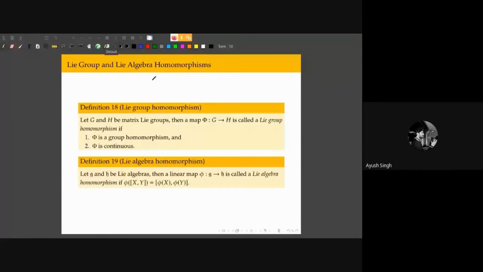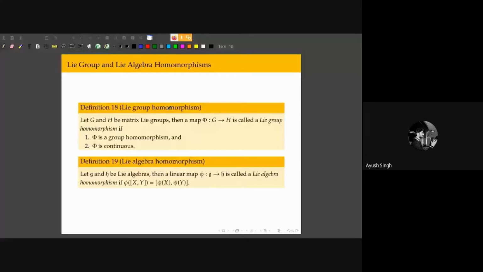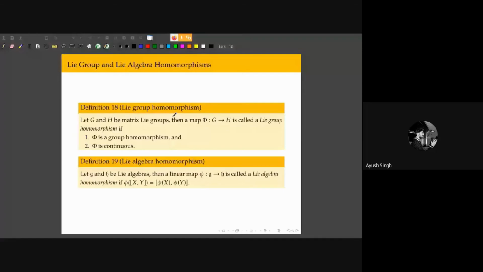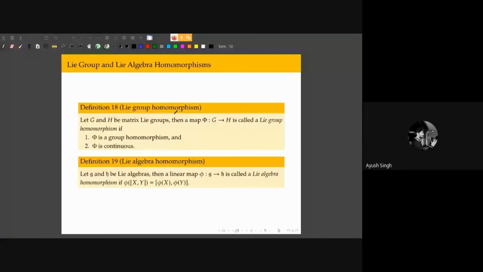Okay, if not, then I'll start to talk about these homomorphisms. People who already know group theory know that these homomorphisms are actually the heart of the subject. A group by itself is actually not very interesting. We want to talk about maps between two groups that preserve some sort of structure, right?